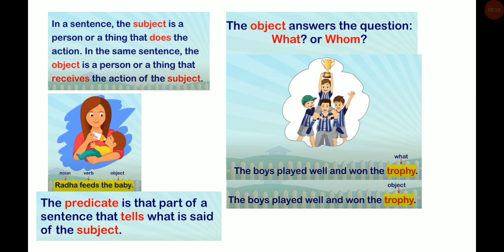So the object is the answer to the question what. In this sentence, the subject is the boys, and the action word is played. So played well and won the trophy is the predicate.